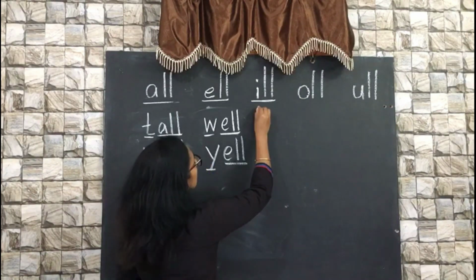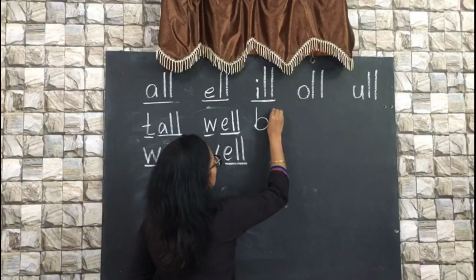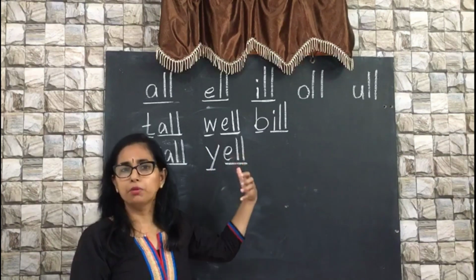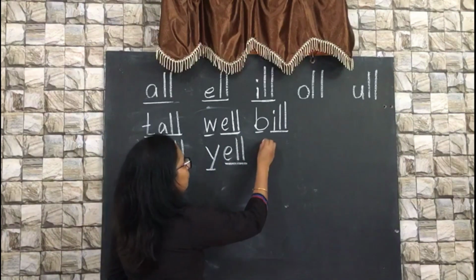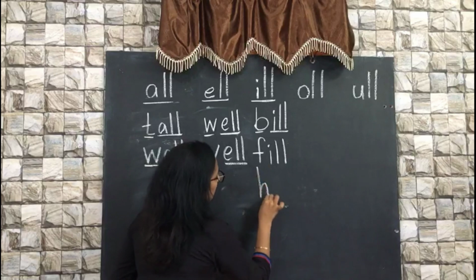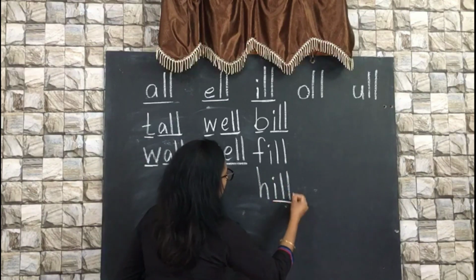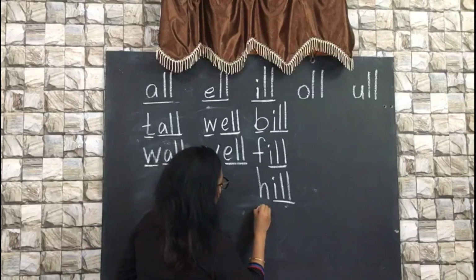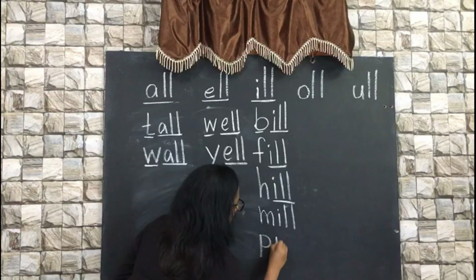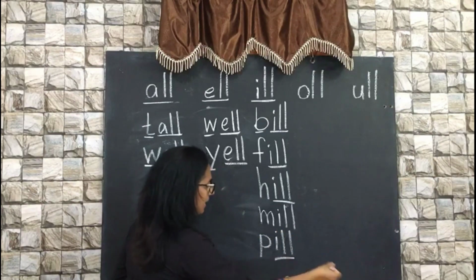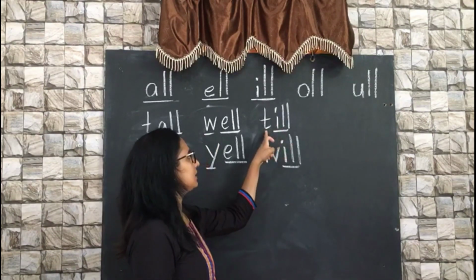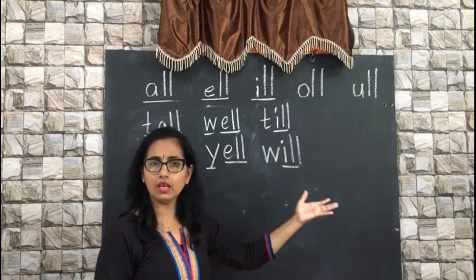When you join consonant B along with I sound, I and L together, it's ill. B, ill, bill. F, ill, fill. H and ill together, ill, hill. M, ill, mill. P, ill, pill. Easy, right? Here you have two more words with ill sound. It's T, ill, till and W, ill, will.